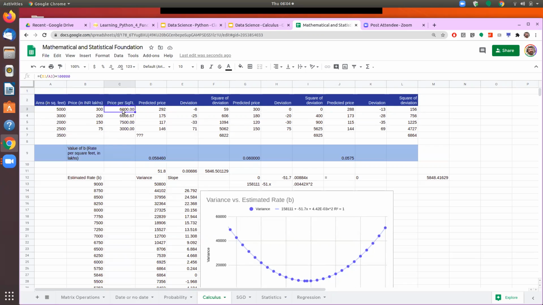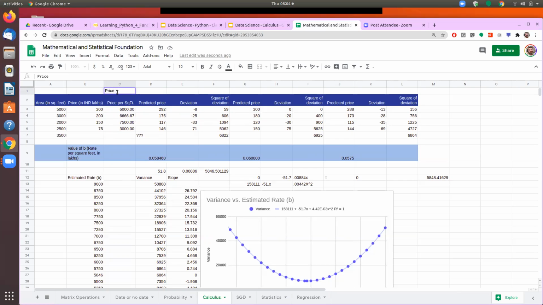But here you are getting some sort of an idea of the relationship between the price and the area, and that relationship is the multiplier relationship. So here the value of b, or the beta in the function. Basically, y is the thing that I am trying to predict here.